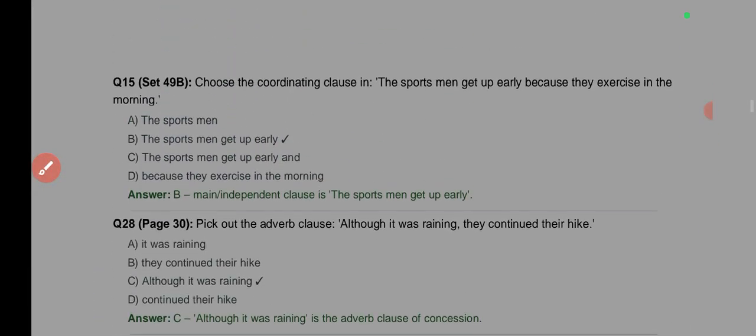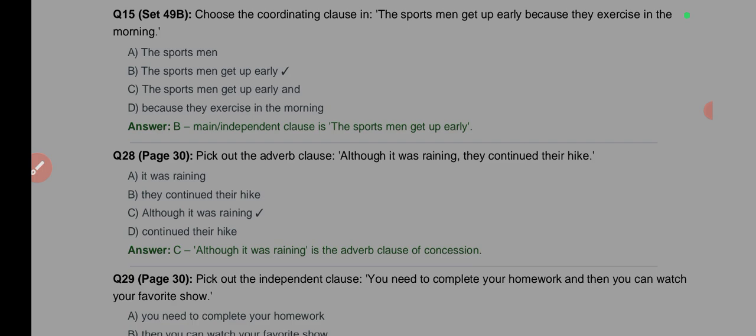The next one, choose the coordinating clause. The sportsmen get up early because they exercise in the morning. The coordinating clause will be the clause that is leading, pretty much the main clause, okay? So that's the main clause. The sportsmen get up early. That's the answer.